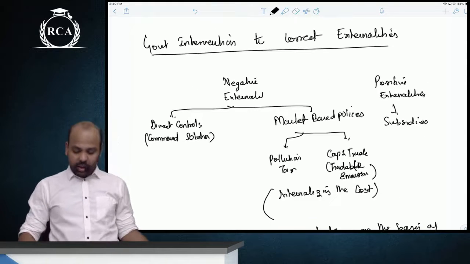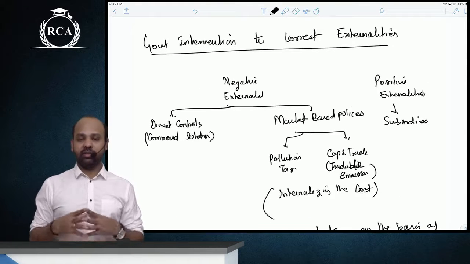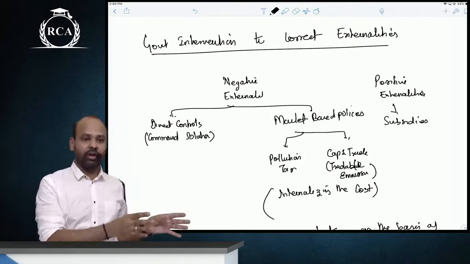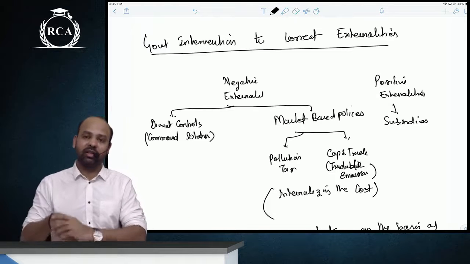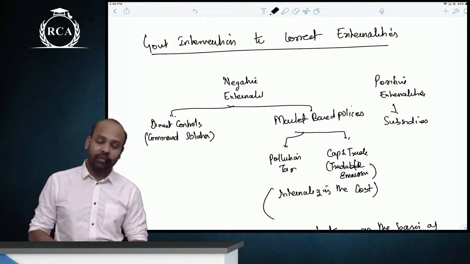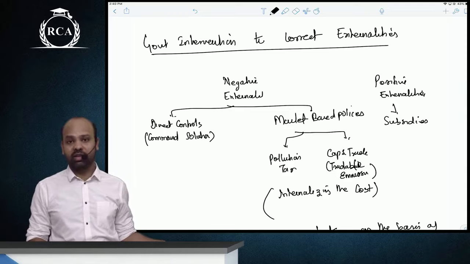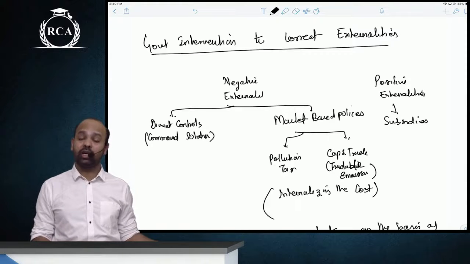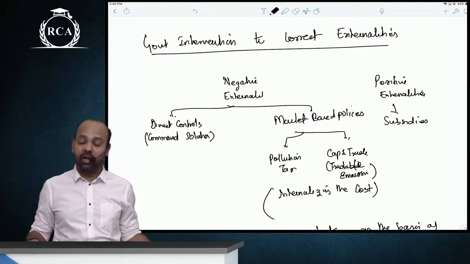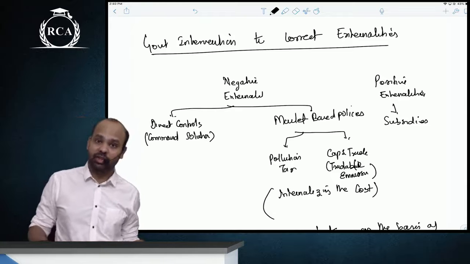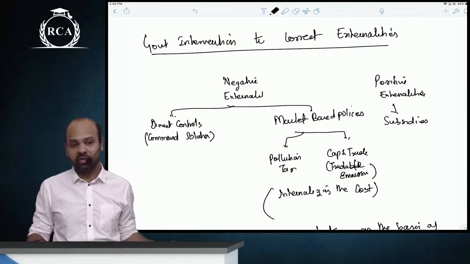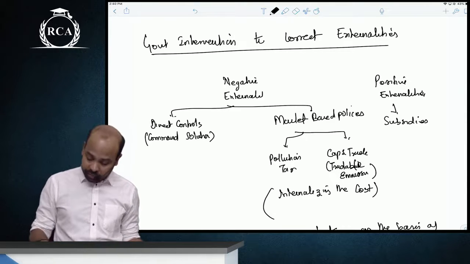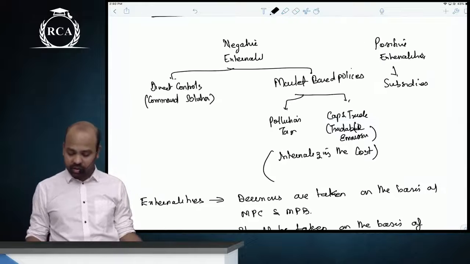Perfect. In order to correct an externality, first you will have to look from the viewpoint of negative externalities and positive externalities. Under negative externalities, we have direct controls, those are command solutions. And then we have market based policies, which is pollution tax, and then we have cap and trade system. For positive externalities, we have learned the concept of subsidies.